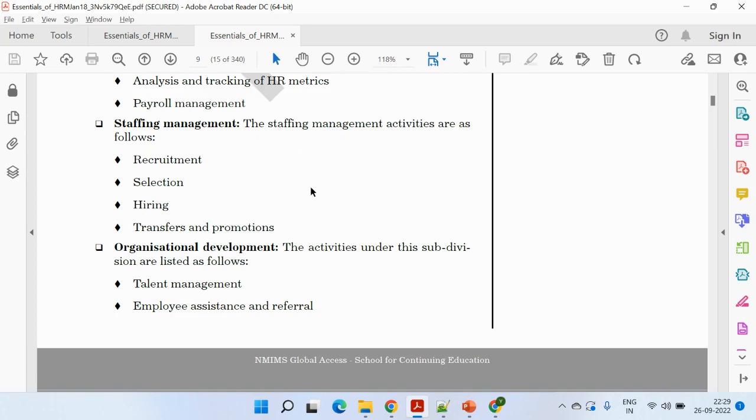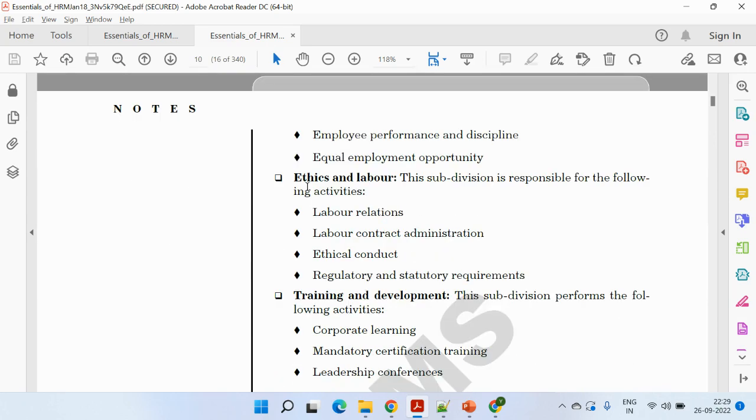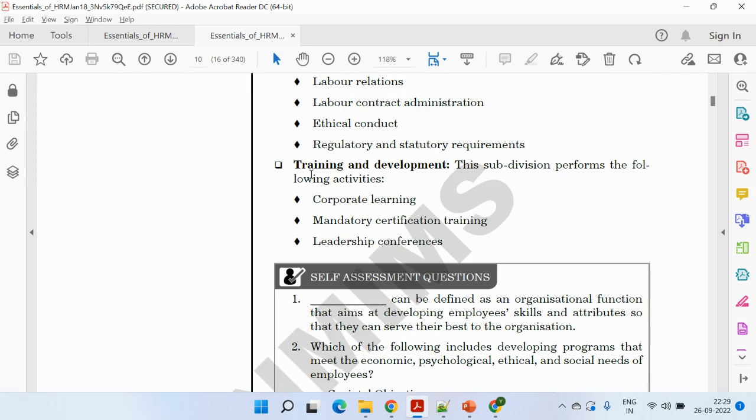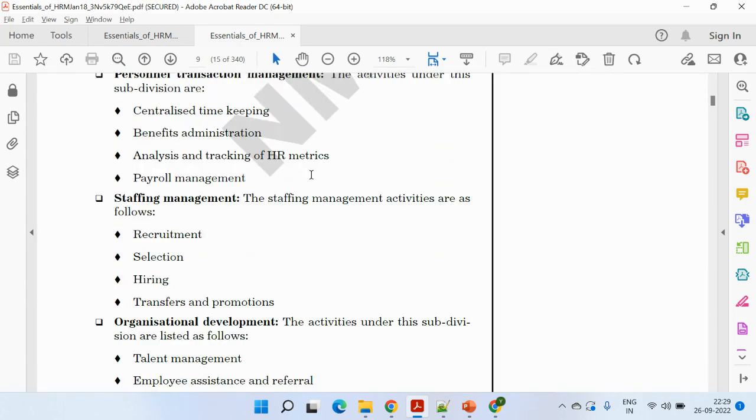Then next is organizational, where you are hiring the new talent, employee assistance, references, employee performance, employment opportunity, disciplines, etc. Then ethics and labor, labor contracts, ethical contracts, conducts, labor relations, regulated statutory requirements. Last but not the least, the training and development, corporate learnings, mandatory certifications, leadership conferences. Now you need to explain each of them in terms of some corporate examples.